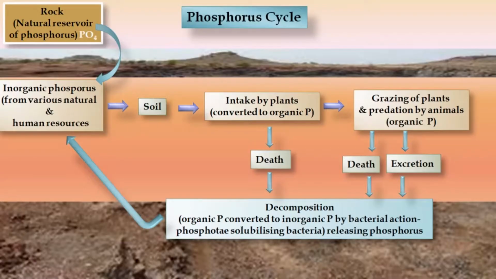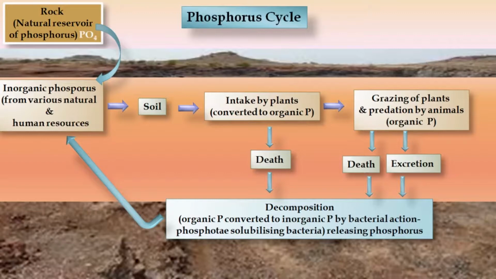Here in the picture you can see that rock, which is the natural reservoir of phosphorus, through the process of weathering reaches the soil and water. Then by intake by plants it is converted to organic phosphorus, and by grazing of plants and predation by animals, it is converted to organic phosphorus.